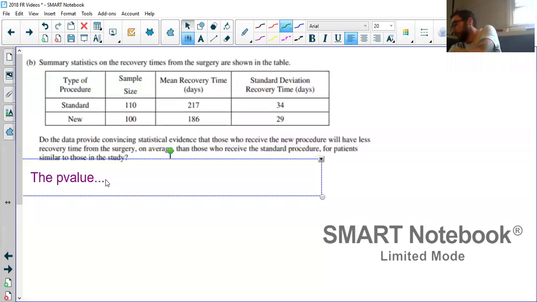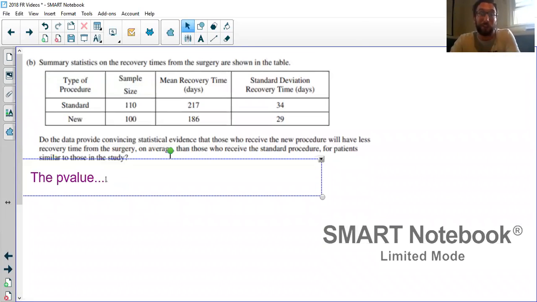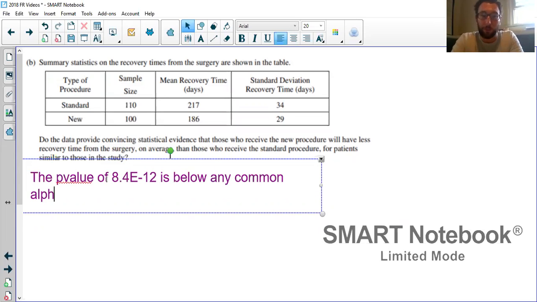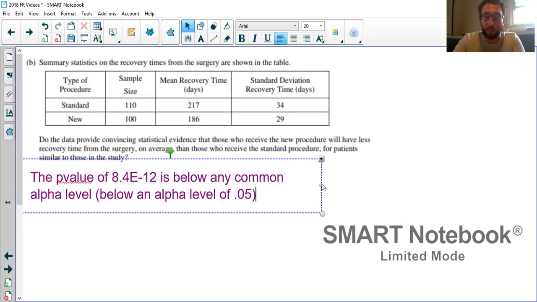p-value, right? So here's why. It doesn't matter that they didn't give us an alpha level. This p-value of 8.4 e negative 12, which is scientific notation, is below any common alpha level, or maybe you say below an alpha level of 1%, 5%, 10%. Maybe just pick 0.05 all the time if they don't give you one. However you want to say it.